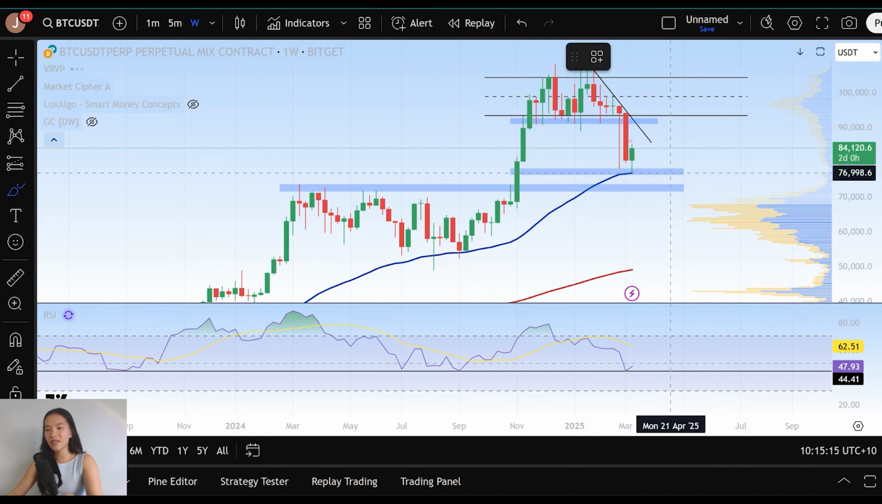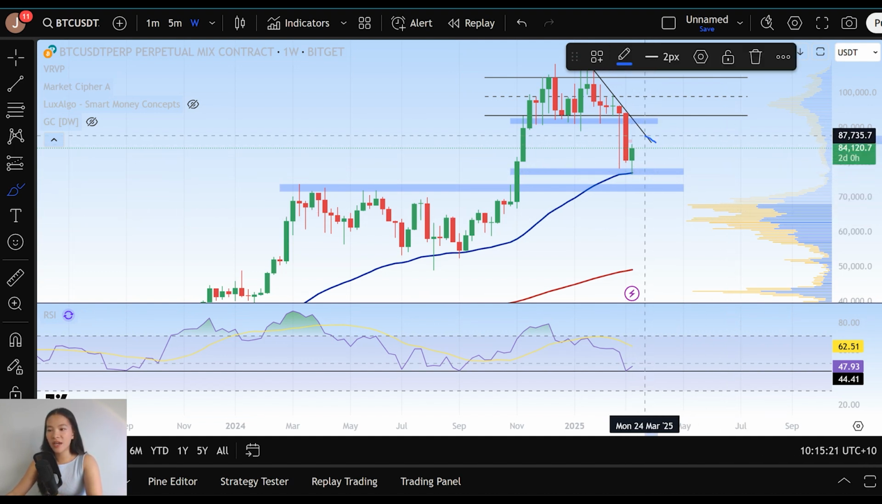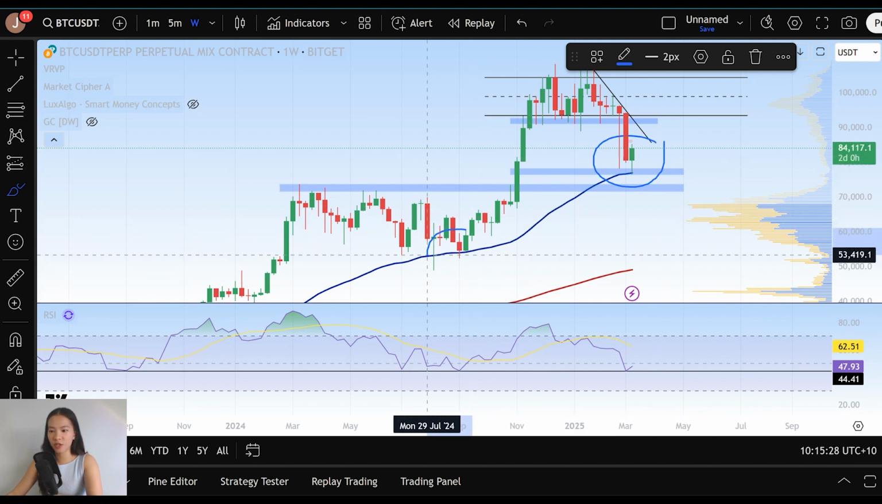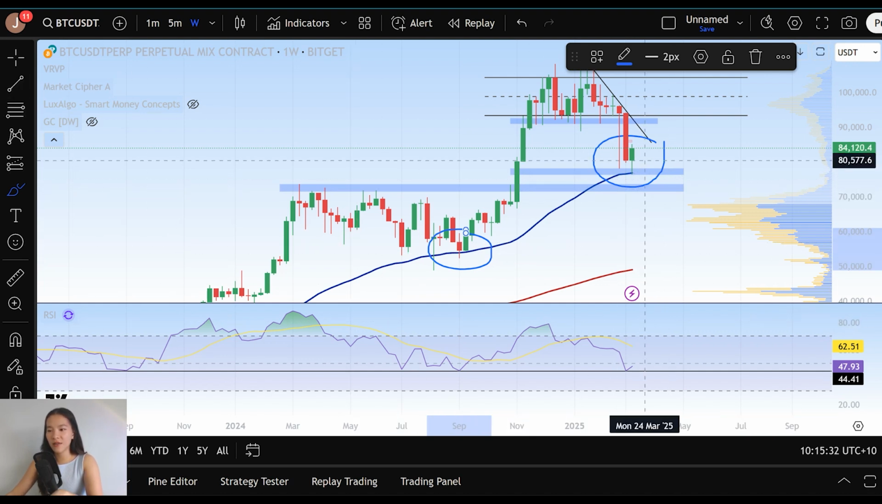Now, at this point, with our weekly candle close just 2 days away, it does look like so far we are bouncing from the 50 EMA, but we're in a crucial position right now where we could be seeing a potential high time frame reversal here for Bitcoin, just like we saw over here in September 2024, or it could be the start of a high time frame bearish descent.